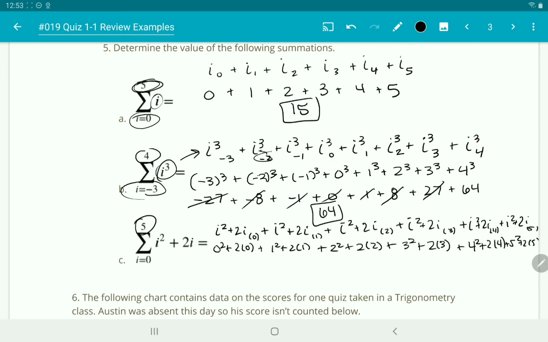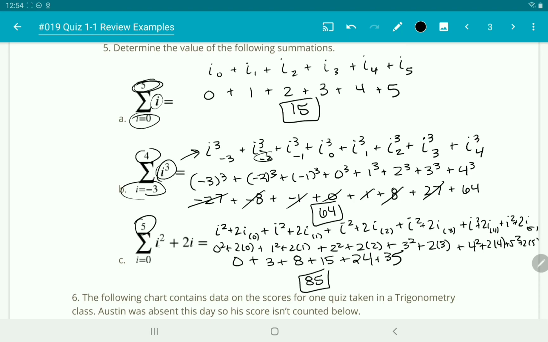So 0 times 0 gives us 0, plus 2 times 0 gives us 0. 1 squared plus 2 is going to give us 3. 2 squared is 4, plus 4 gives us 8. 3 squared is 9, plus 6 gives us 15. Okay. 4 squared is 16, plus 8 gives us 24. And then 5 squared is 25, plus 5 times 2 is 10. So 25 plus 10 gives us 35. And if we add all of these together, we get 85.